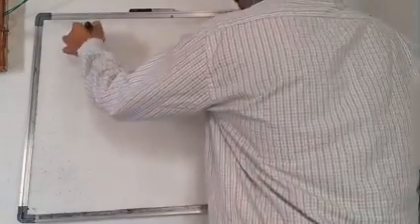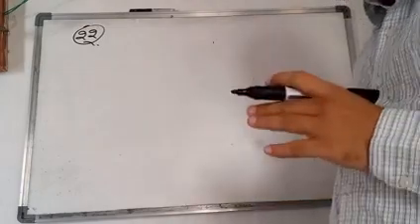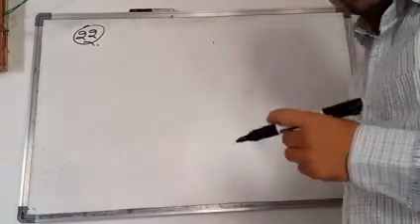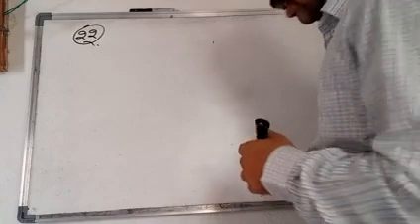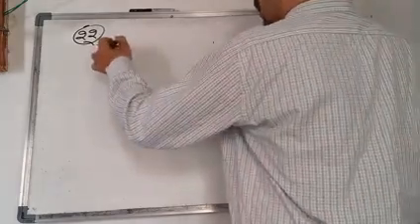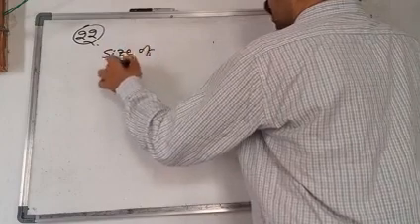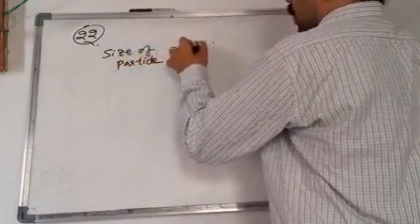So the 22nd question. What he is asking is that the wavelength of radiation used should be less than the size of the particle. Then only the resolution will be better. Okay, he is asking about the resolution. So the size of the particle should be equal to the wavelength.